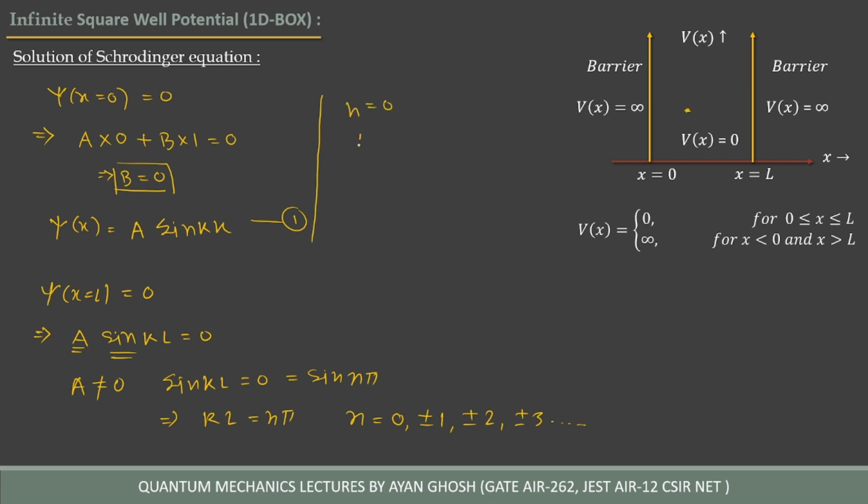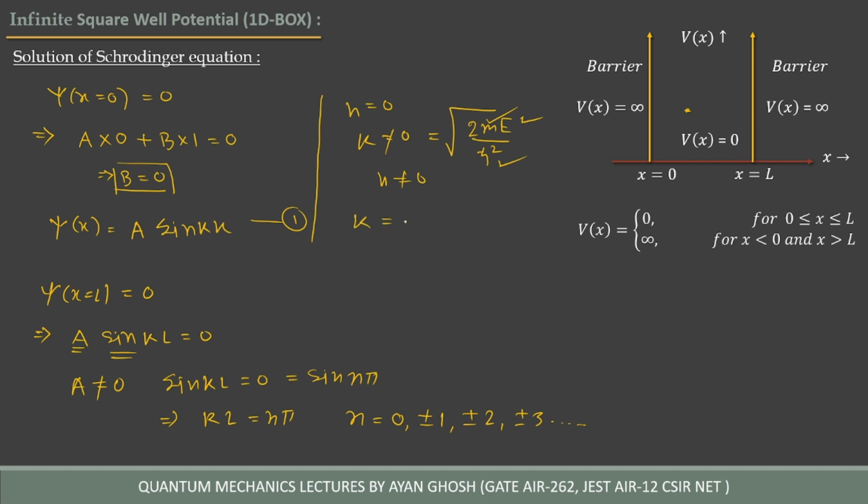If n is equal to 0, then k is equal to 0. But we have k equal to root over 2mE divided by h cross square, where E, m and h cross have finite values. So k cannot be 0. That means n cannot be 0.